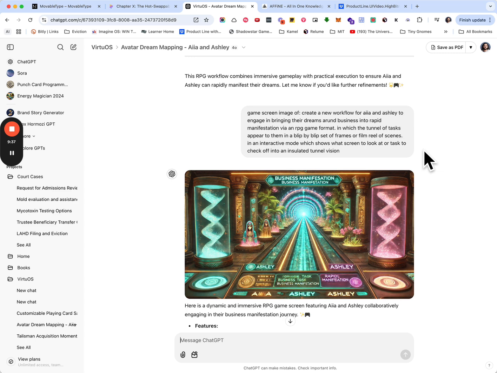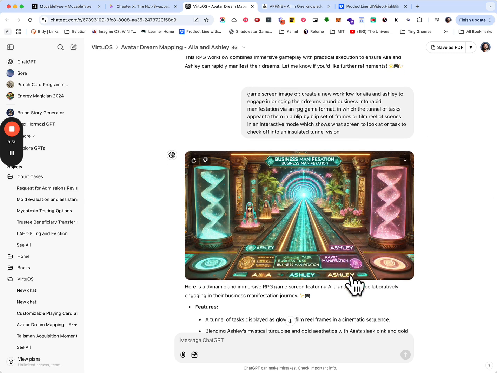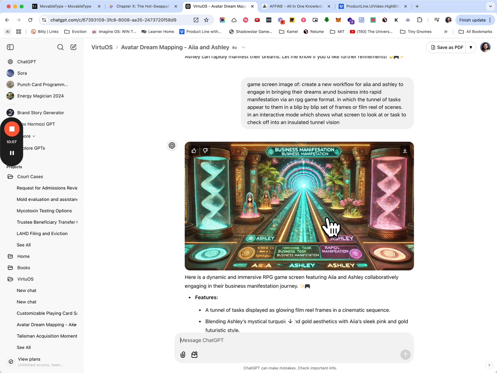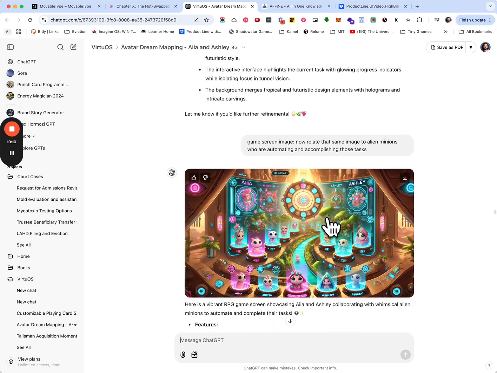We want a tunnel of tasks that appear blip by blip as a set of frames or film reel of scenes in an interactive mode, which shows what screen to look at or task to check off in an insulated tunnel vision. So it's kind of an interesting concept where if you can imagine this tunnel vision of achieving tasks towards goals, we can actually start to visualize every task that Aya and Ashley each have to achieve, and we can show Aya and Ashley doing those tasks, or even their characters behind the scenes doing those tasks. And if we can visualize it, then all they have to do is embody those tasks in the real world.